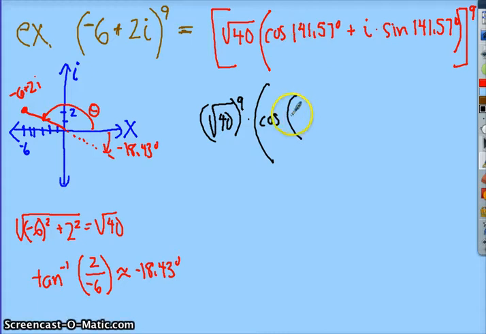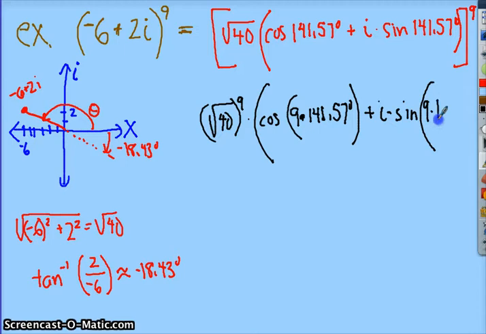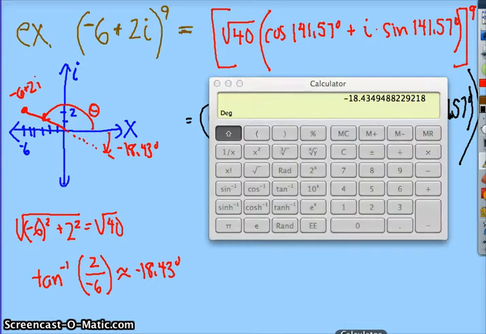Take your argument and multiply it by the exponent, which again in our case is 9. Some of you have been asking, oh, is that 9.141? What that tells me is you're not really paying attention to the formula, and you really need to think about what you're doing here. Okay?